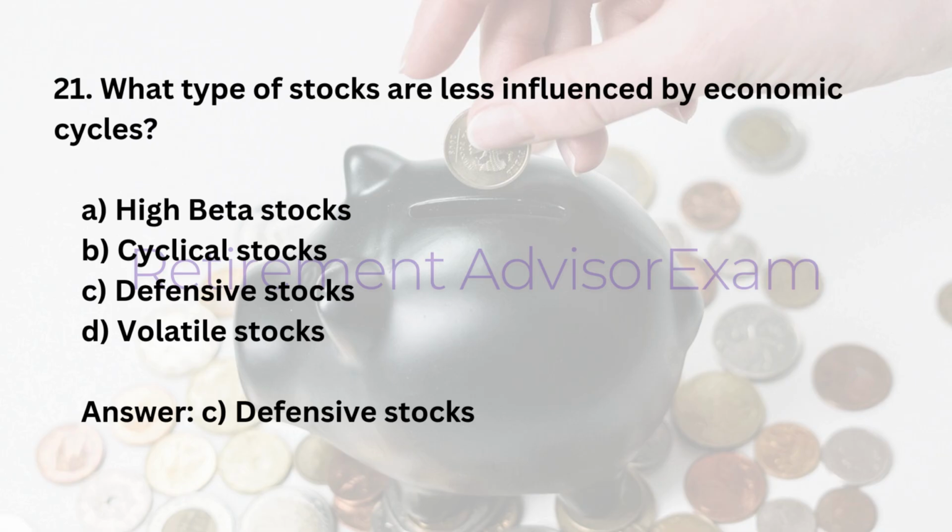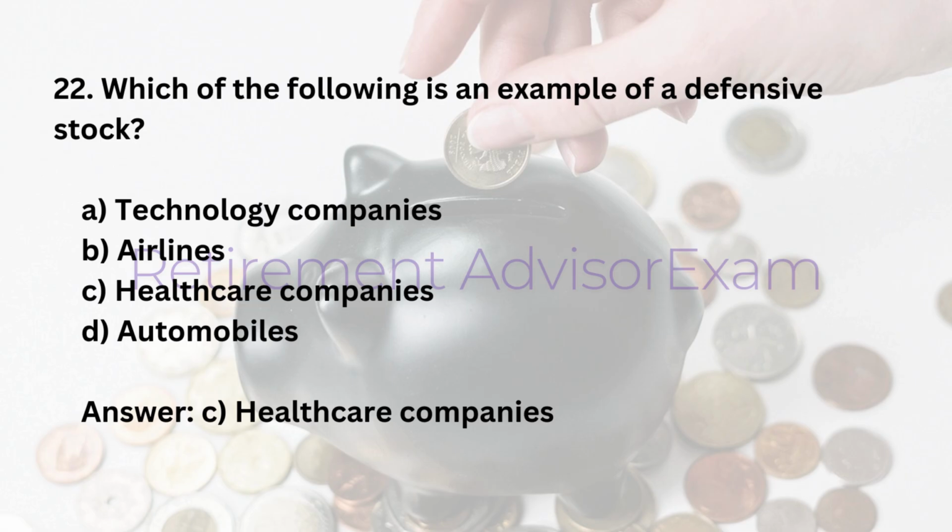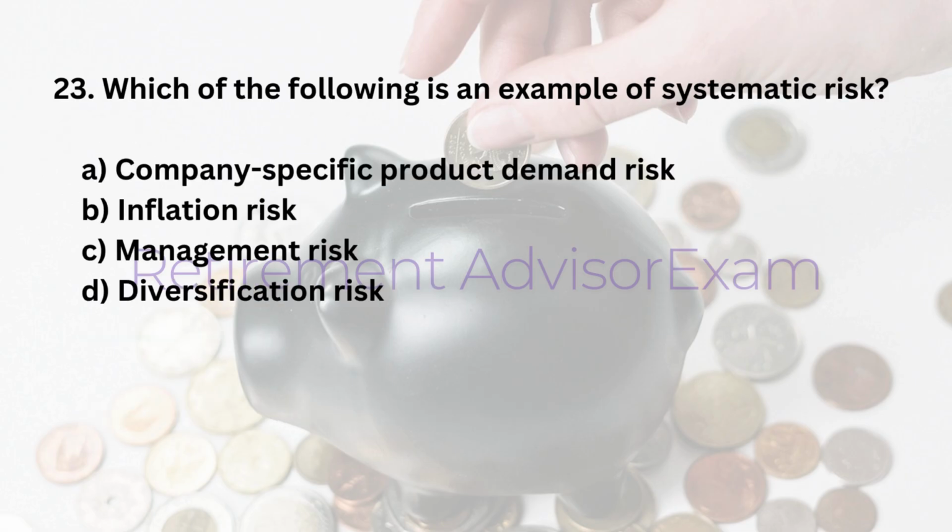22. Which of the following is an example of a defensive stock? A. Technology companies. B. Airlines. C. Healthcare companies. D. Automobiles. Answer: C. Healthcare companies.